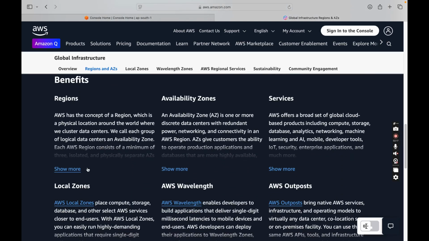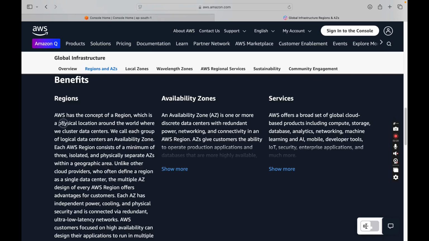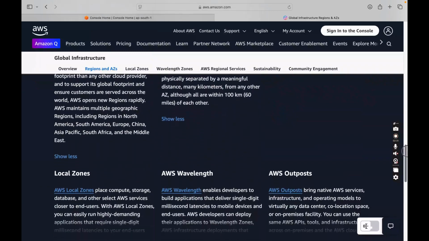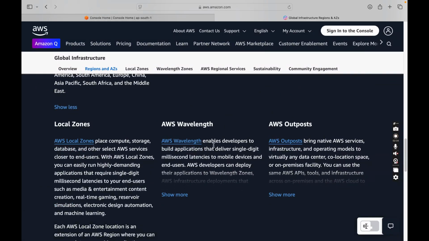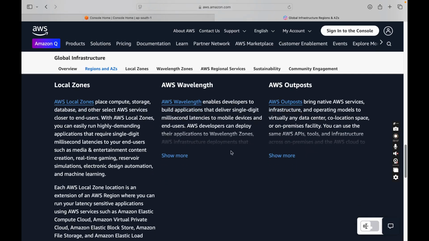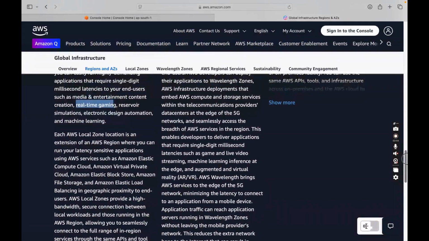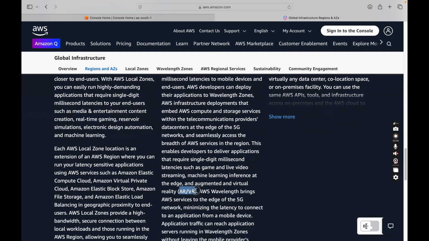And this is what regions are: physical locations around the world. Then an availability zone is one or more discrete data centers, with everything redundant, like power, networking and connectivity, as I mentioned earlier. Local zones are closer to the end user, providing low latency for real-time applications. And Wavelength zone goes beyond low latency, what we call ultra low latency, for 5G networks, at the edge of mobile operators' networks, for AR/VR kind of use cases.